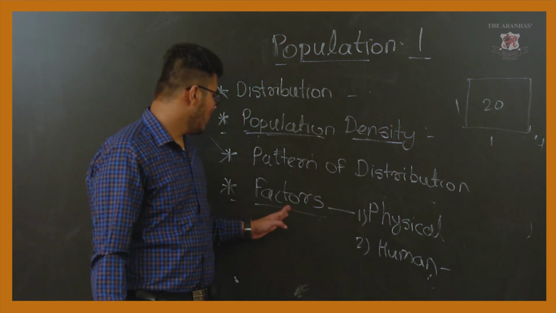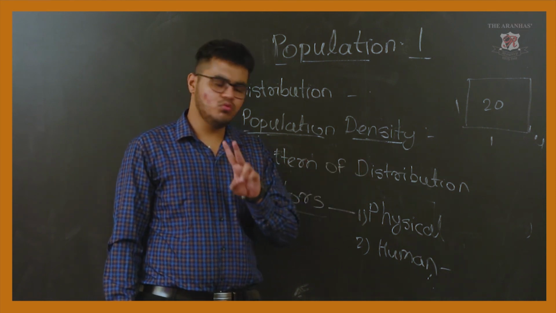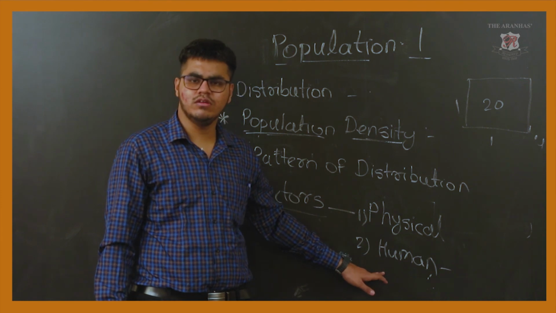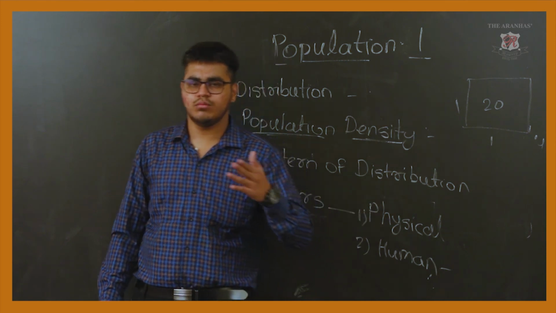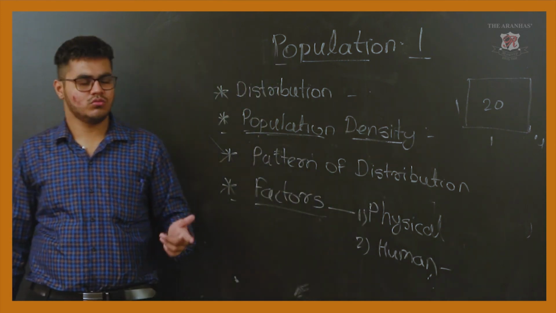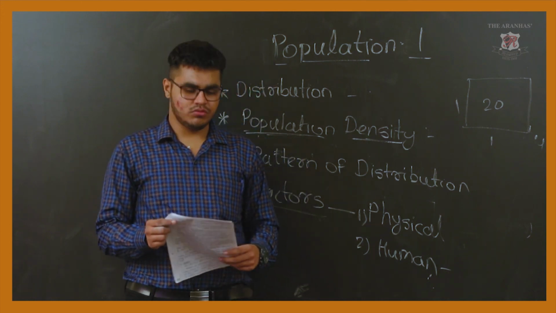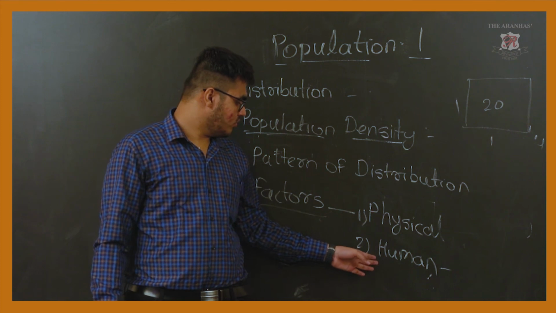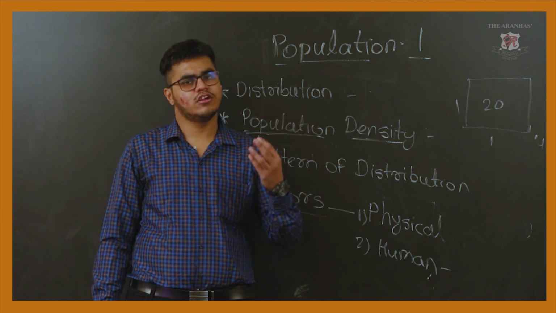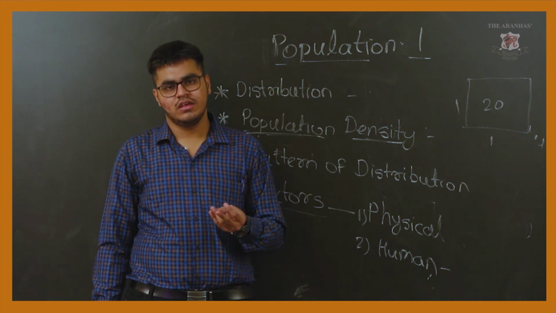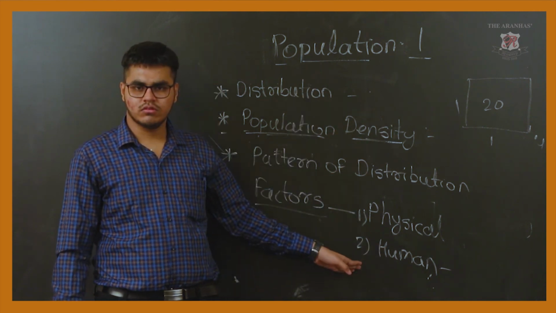After that, we studied the factors. There are broadly two factors: first one is physical, another one is human. Got it? In the physical factors, we are going to study water, soil, climate, and temperature. In the human factors, we are going to study agriculture, mining, transportation and communication, urbanization, and social and political factors. This is all about today's lecture. Okay, thank you.